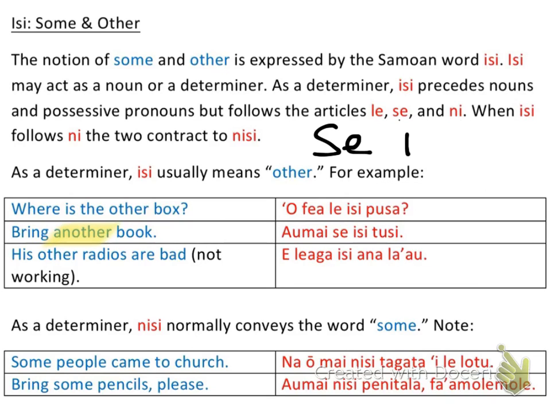So what I do before that is, bring comes before that, so that's au mai, and then like we said, another is contracted from the two different articles into one, so say isi, and then you should know what book is, and that's 2c. Okay, so his other radios are bad. In other words, his other radios are not working, okay?